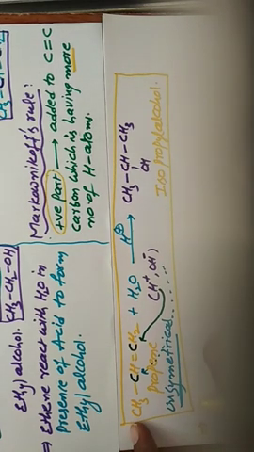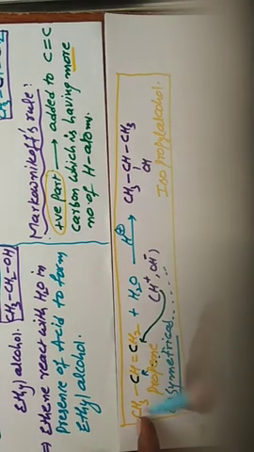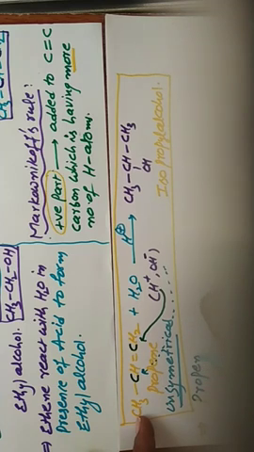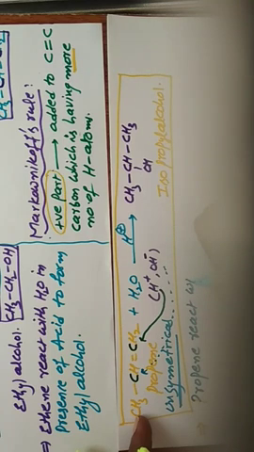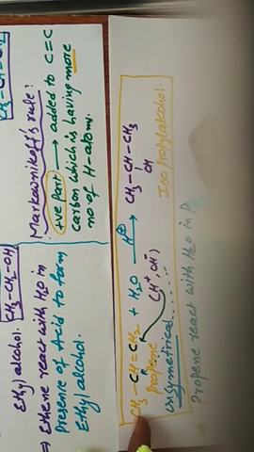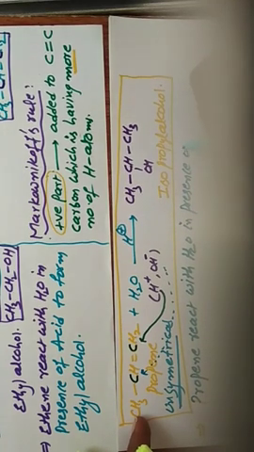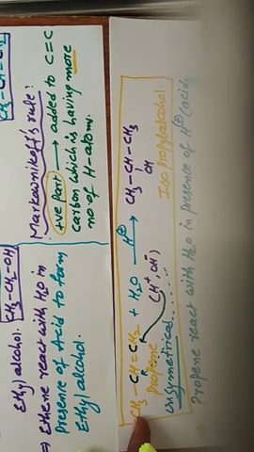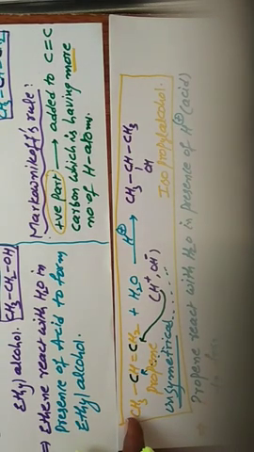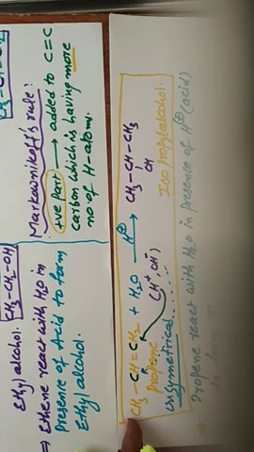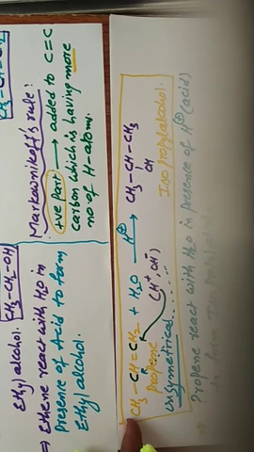So propene reacts with water, H2O, in the presence of H plus, an acid, to form isopropyl alcohol.